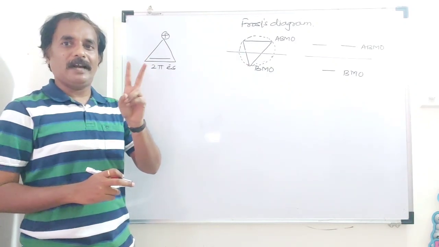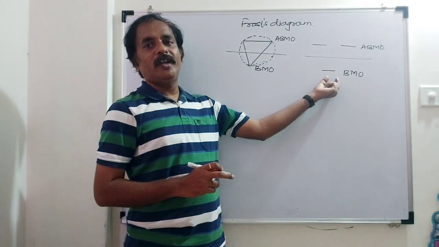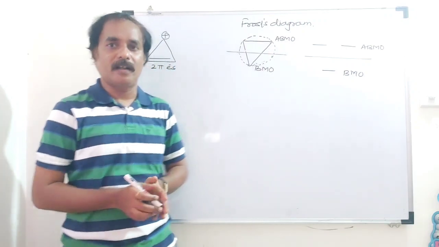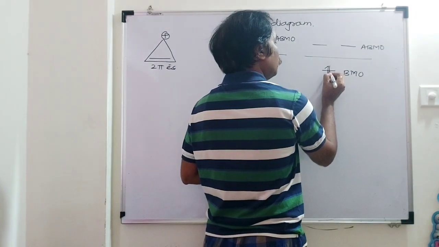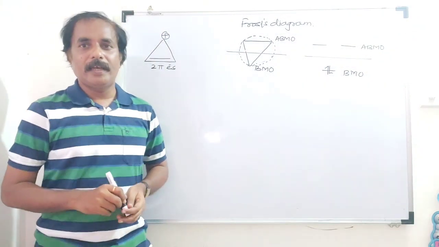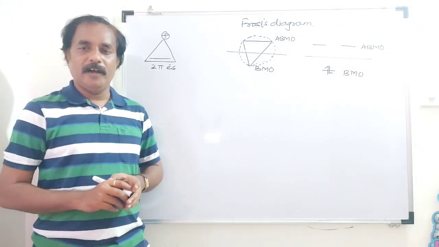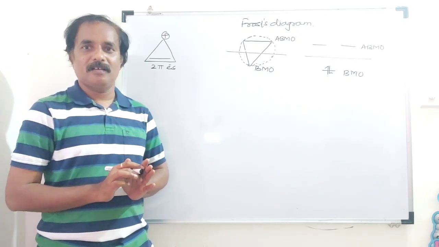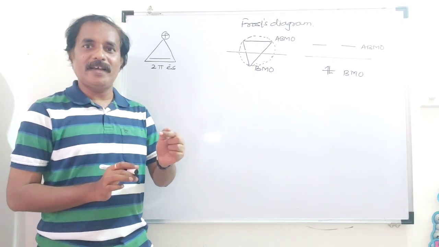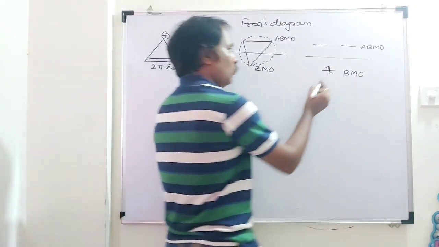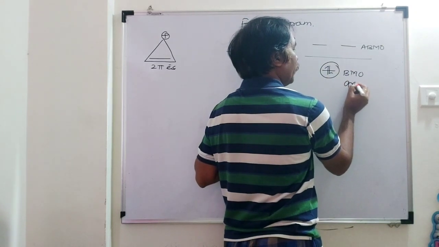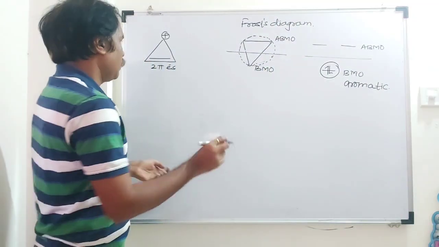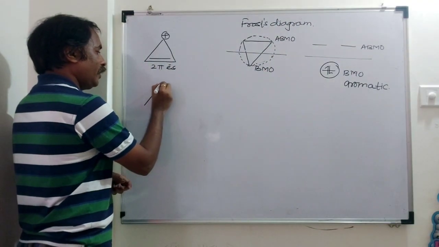Distribution of these 2 pi electrons: electrons will first enter the bonding molecular orbital because the energy of the bonding molecular orbital is less than that of the anti-bonding molecular orbital. Both electrons will enter this bonding molecular orbital. Here electrons are paired, and we know that in aromatic compounds there is a diamagnetic ring current, that is, electron spin is neutralized and all electrons are paired. So this compound is said to be aromatic. Take another example: the anion of this.